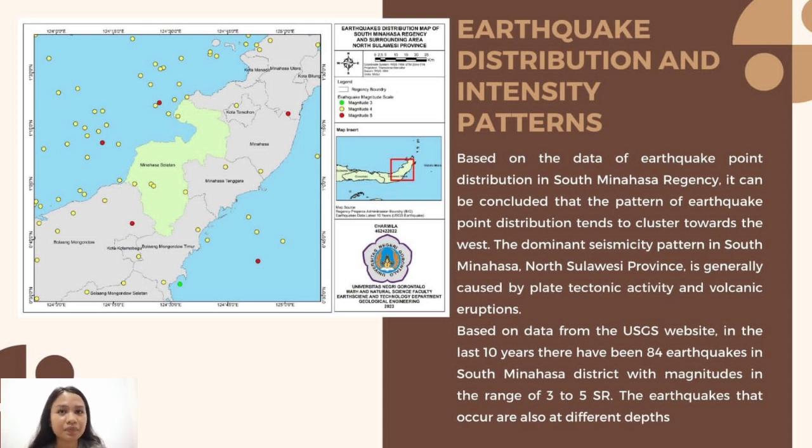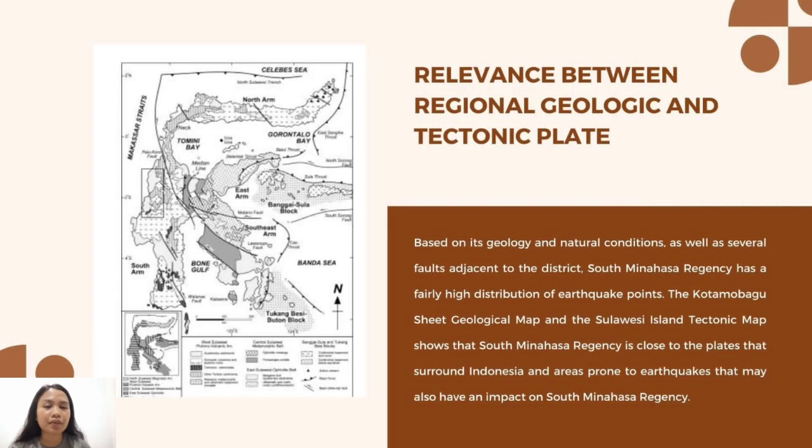Based on the data from the USGS website, in the last 10 years there have been 84 earthquakes in South Minahasa district with magnitudes in the range of 3 to 5 on the Richter scale, and the earthquakes occur at different depths. Based on its geology and natural conditions, as well as several faults adjacent to the district, South Minahasa Regency has a fairly high distribution of earthquake points.